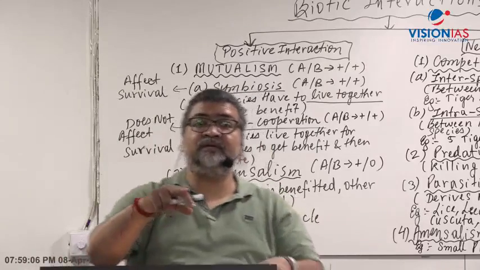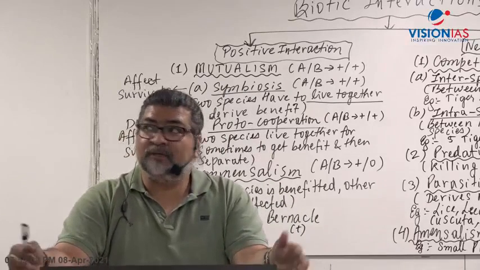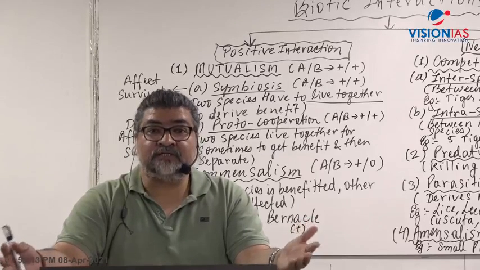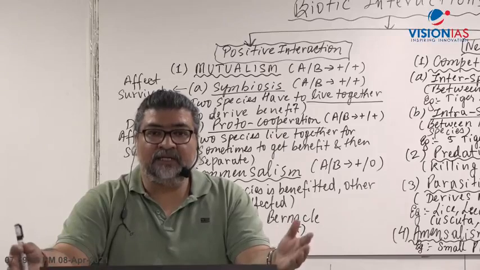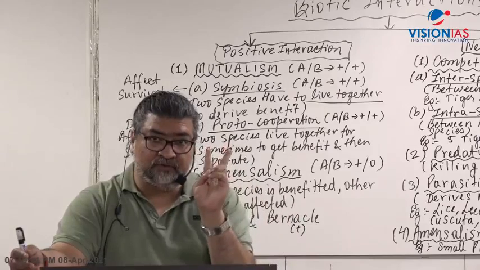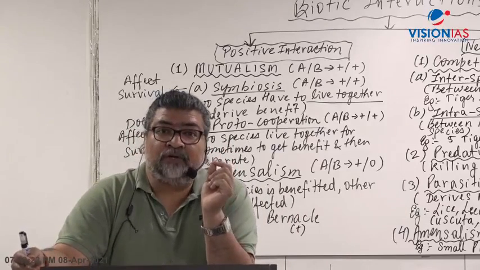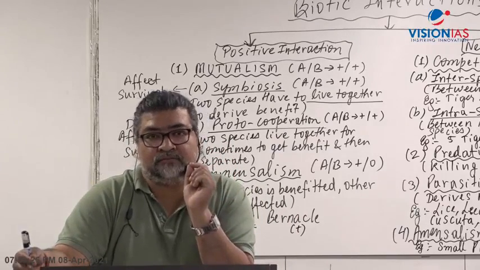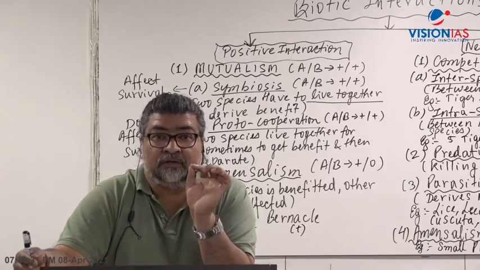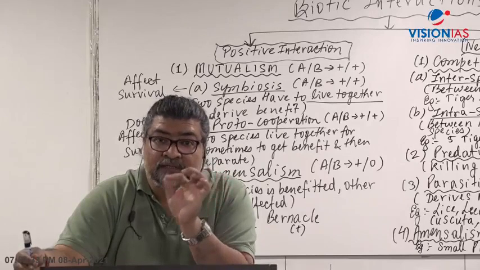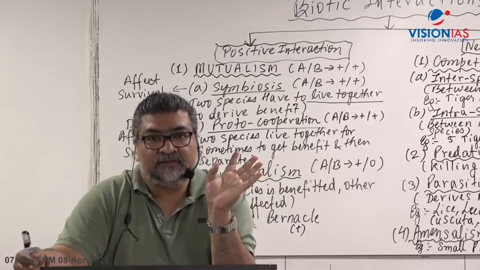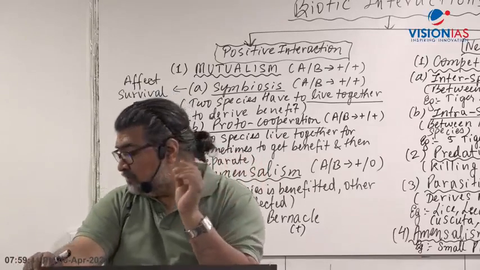The second topic will be ecological succession, the development of a new ecosystem. And then we'll learn about ecosystem services and biodiversity. Once we are done with this subject, we'll start the topic of biodiversity. Very, very important. Then we'll go to the important area of the UPSC exam, both prelims and mains, on the topic of biological diversity. Is it clear here? So this is what I have done here.